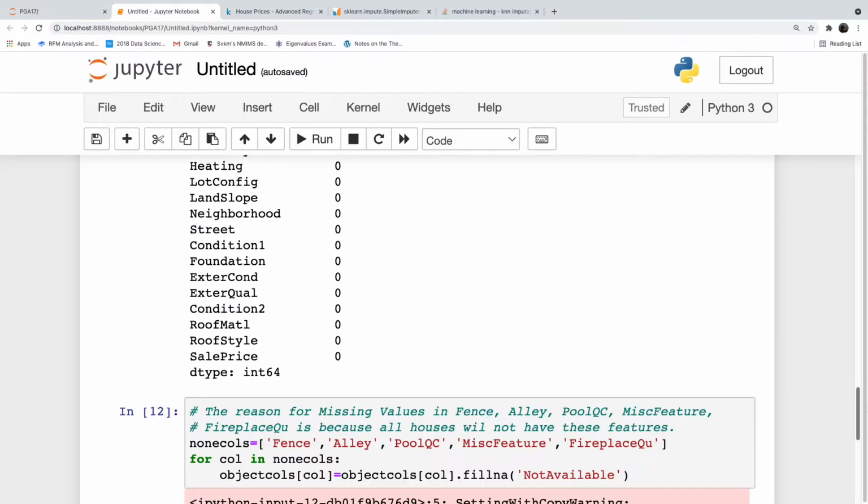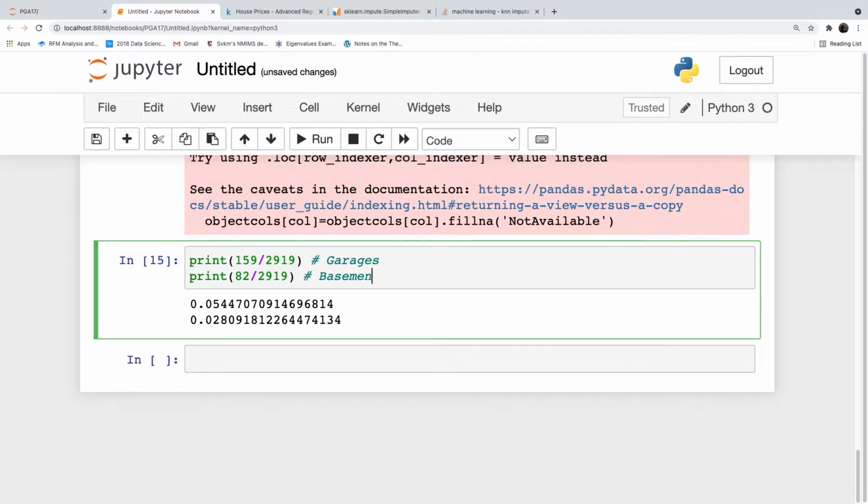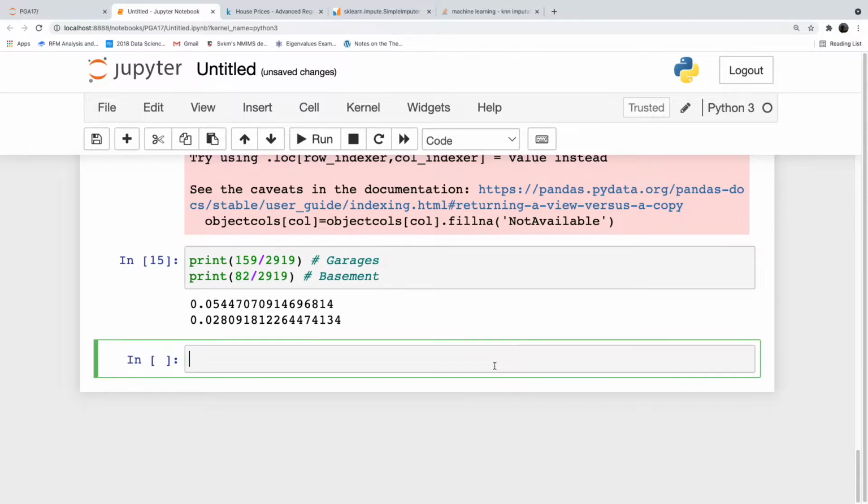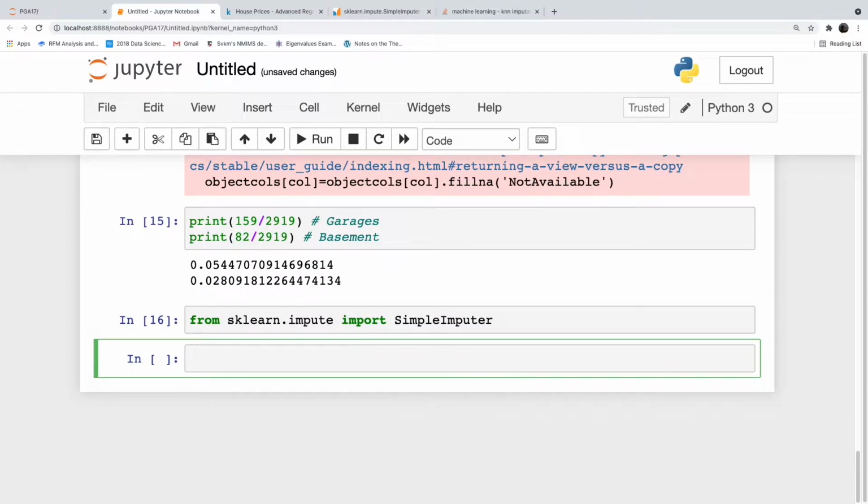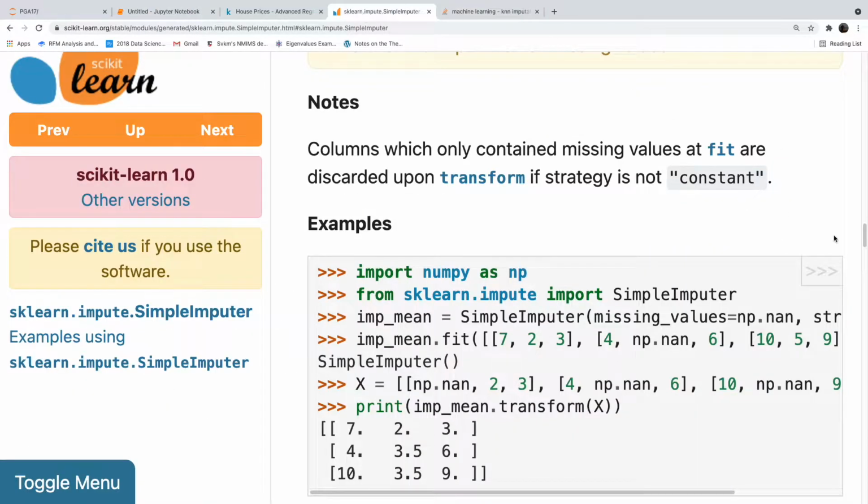Let us say you want to do the manual version, or you want to do the simple imputer version. Simple imputer version. So, from sklearn dot impute import SimpleImputer. Object imputer is equal to SimpleImputer, strategy is equal to most underscore frequent.